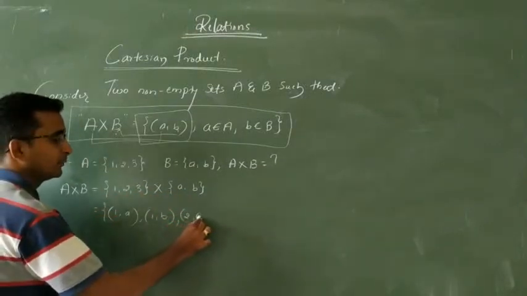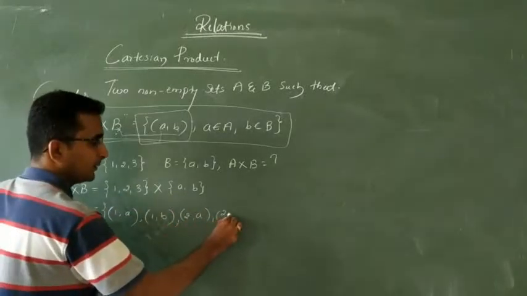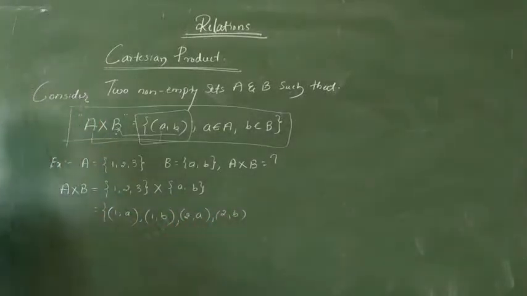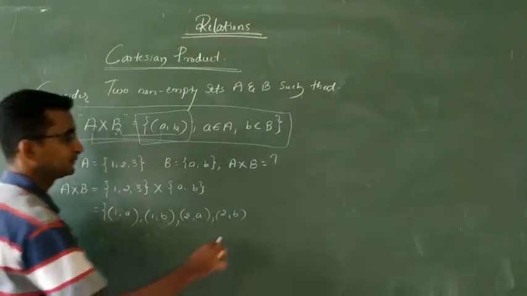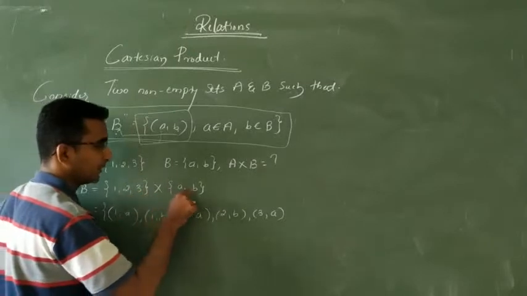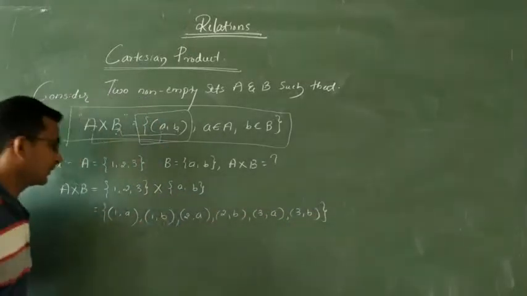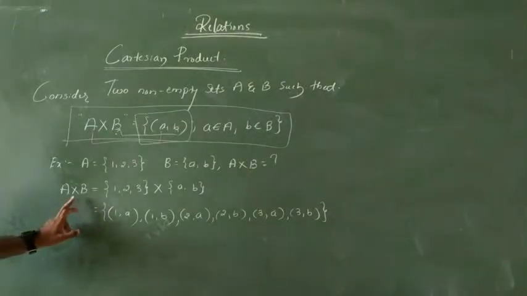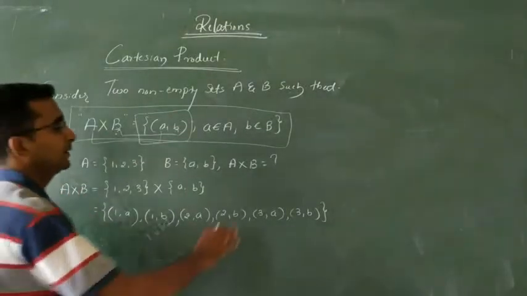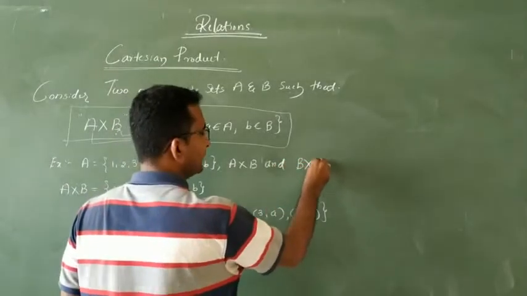Next (2, a), (2, b). Next (3, a). Next (3, b). This is nothing but what? Ordered pair of A into B. ನಿಮ್ಗೆ ಬರೆಯಕ್ಕೆ ordered pair of A into B and B into A.